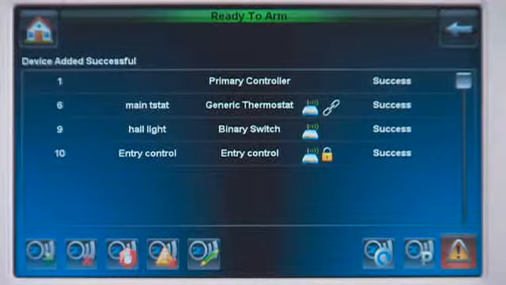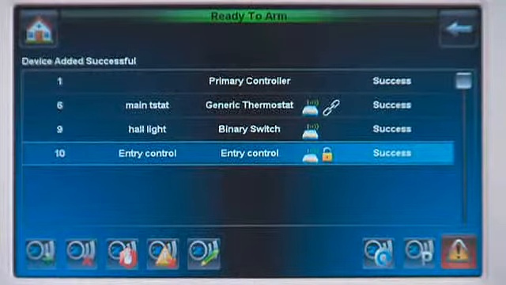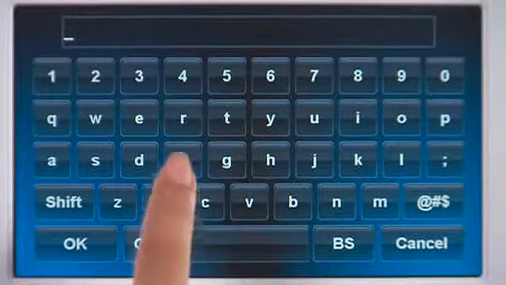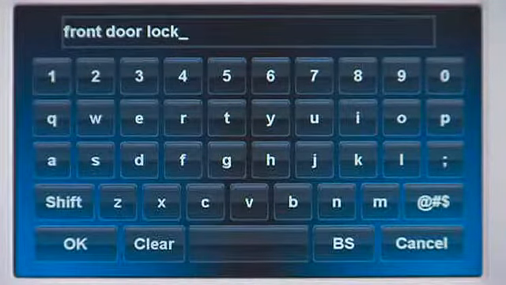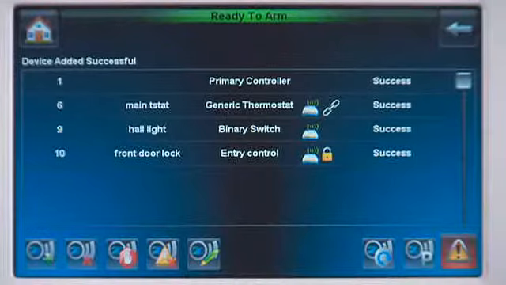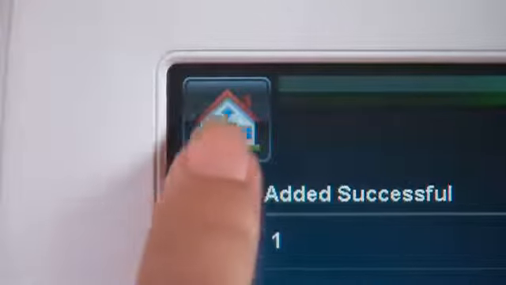To rename this device, select the device, press the Edit icon, press Clear, then type in the name. Return to the home screen by pressing the Home icon.